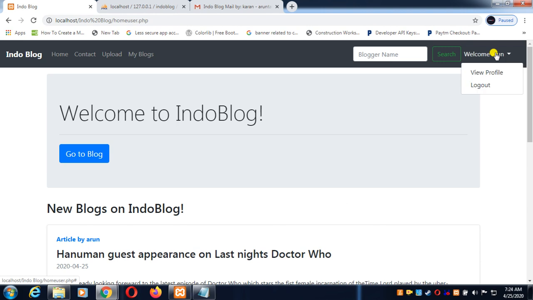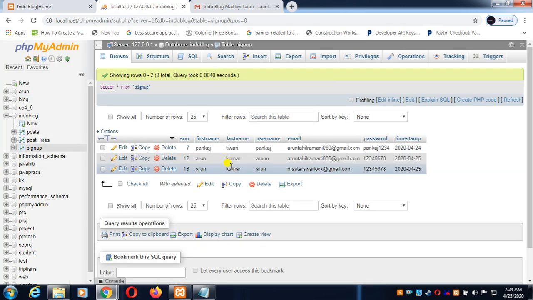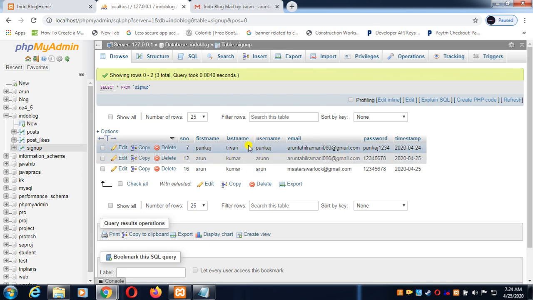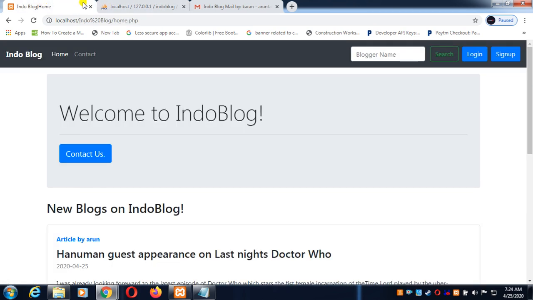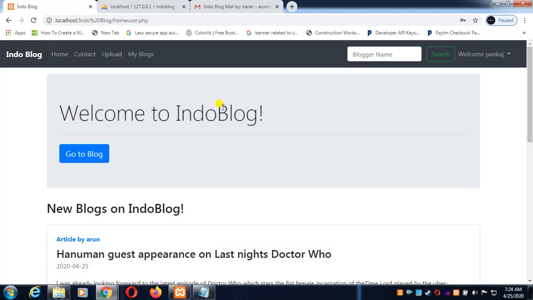Okay, so now let's log out. Now we can log in with a different user. For example, I log in with this user Pankaj and the password is Pankaj1234. Okay, so I'm logged in with Pankaj.